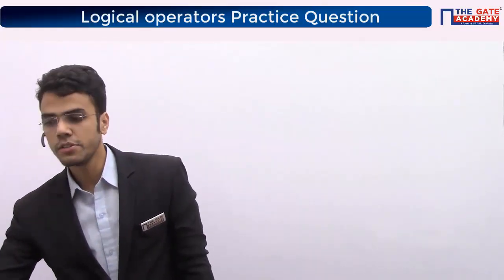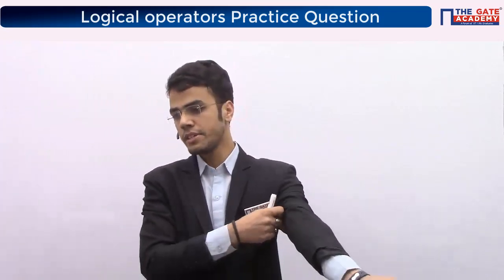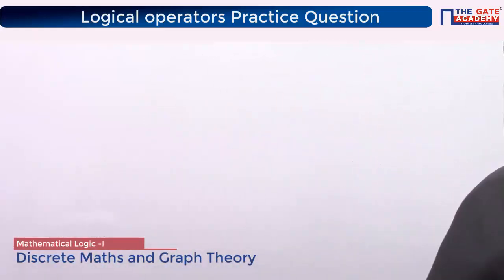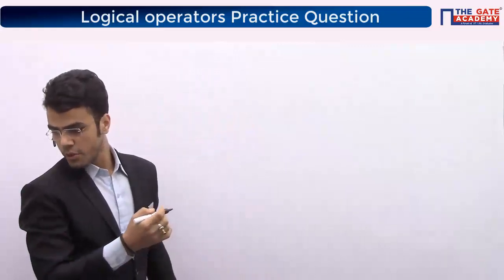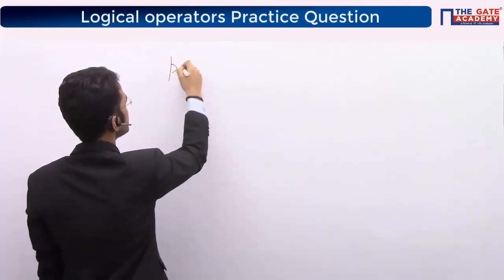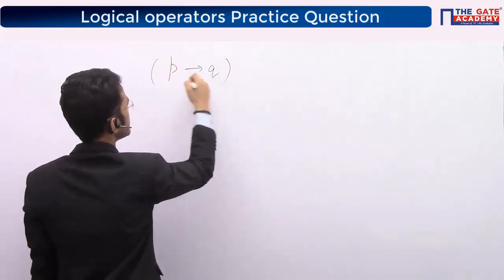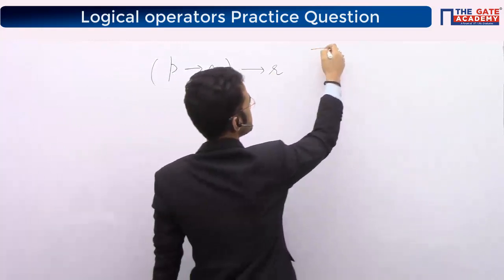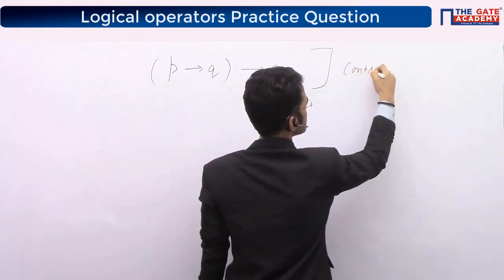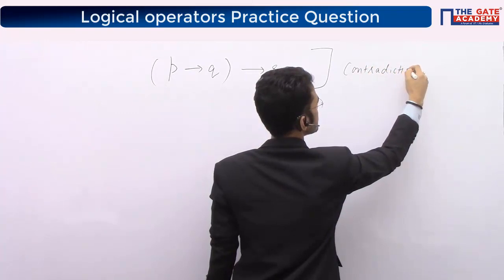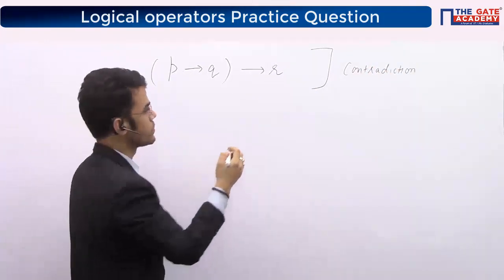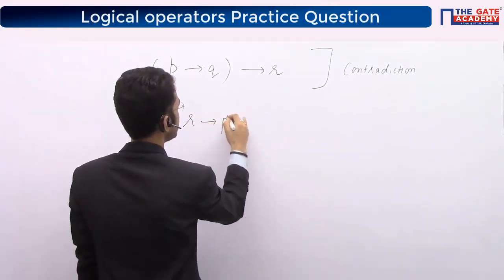So we'll start with the question. You guys can check your slide and start with the question. That's your GATE 2017 question. Please start with it. Meanwhile, I will try and write the question on the board quickly. They are saying that P implies Q implies R is a contradiction, and the expression is R implies P implies Q.